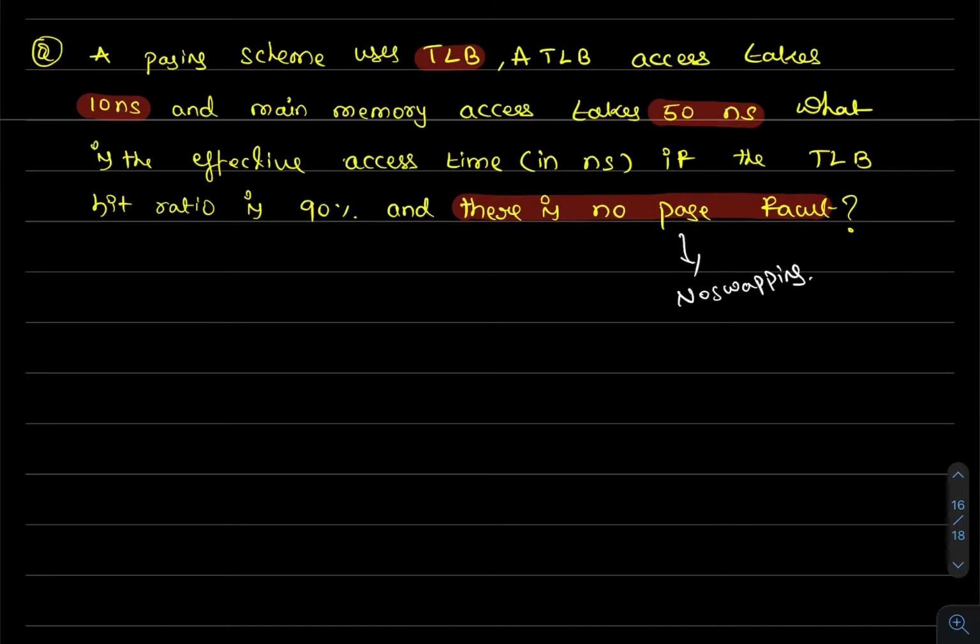One is whenever the page entry is found in the TLB, and the other is whenever the page entry is not found in the TLB. Let me explain with some diagrams. Here is the TLB, here is the main memory. TLB is an associative memory, you can think of it as a cache memory.